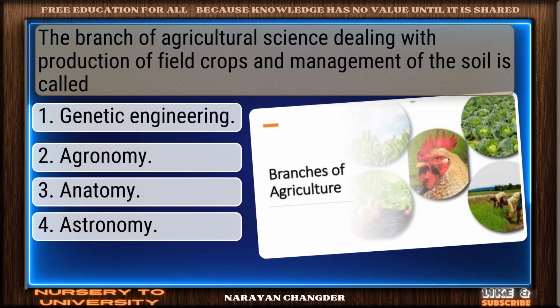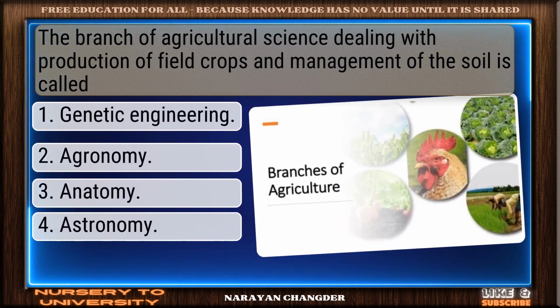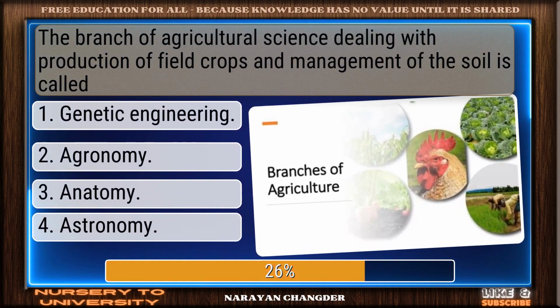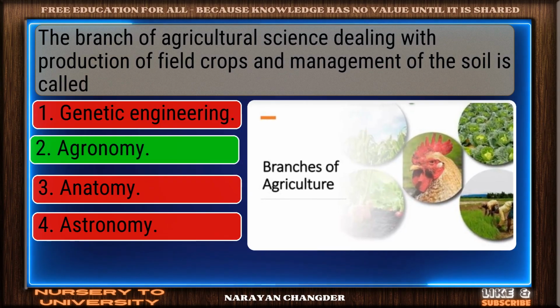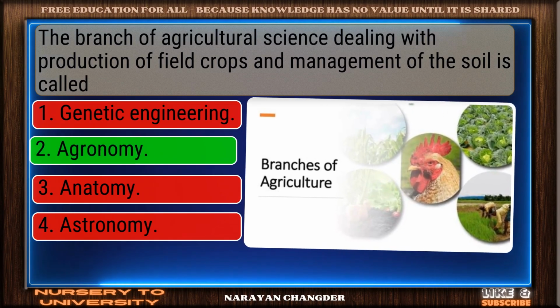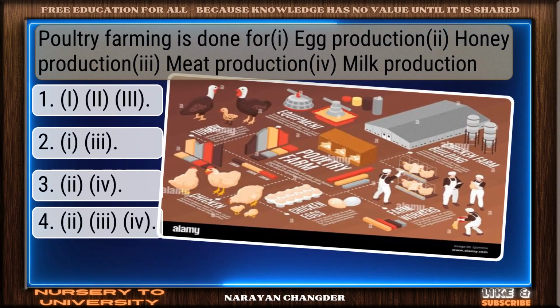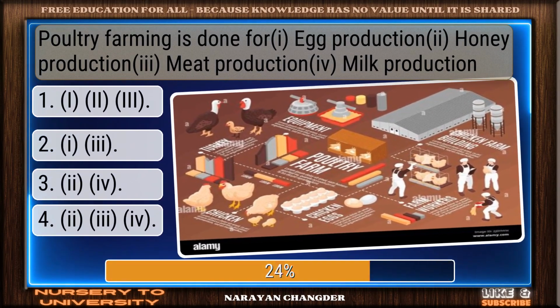Question number 20. The branch of agricultural science dealing with production of field crops and management of the soil is called. Good job. Your answer agronomy works well here. Question number 21. Poultry farming is done for egg production, honey production, meat production, milk production.